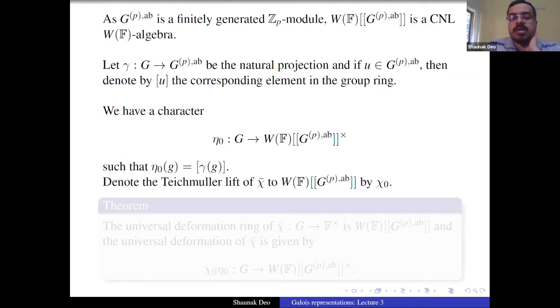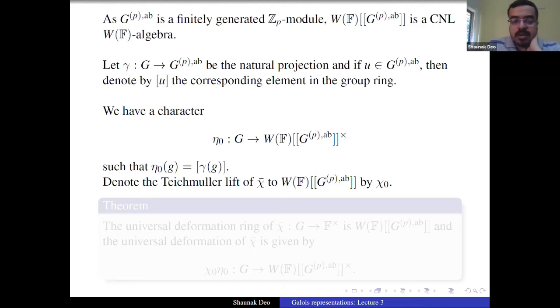And we denote the Teichmuller lift of chi bar to the completed group ring by chi naught. So recall what I mean by Teichmuller lift. You have a character over F star, and you know there is a map from F star to W of F star, because the roots of unity in F star are contained in W of F. So you get a map from F star to W of F star, which is called the Teichmuller map. You compose chi bar with that and you get chi naught. So this is the Teichmuller lift.